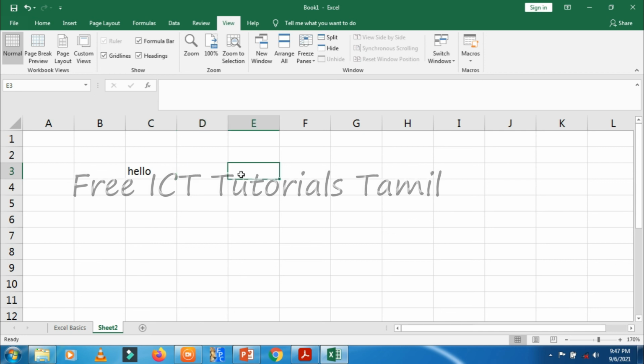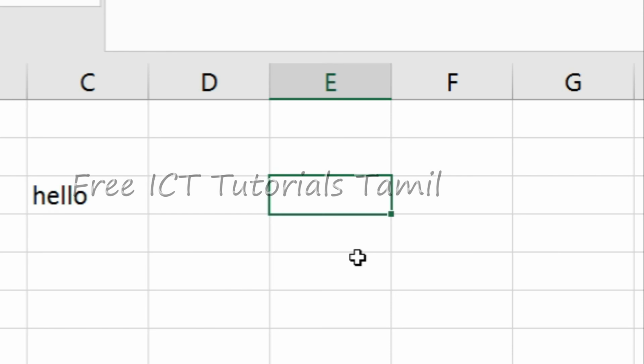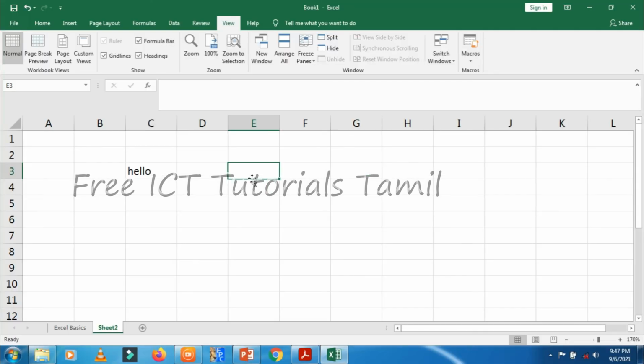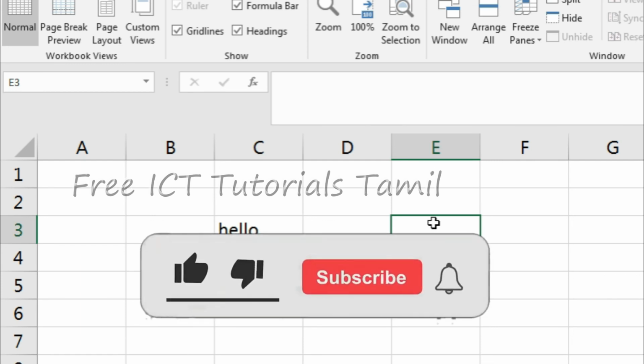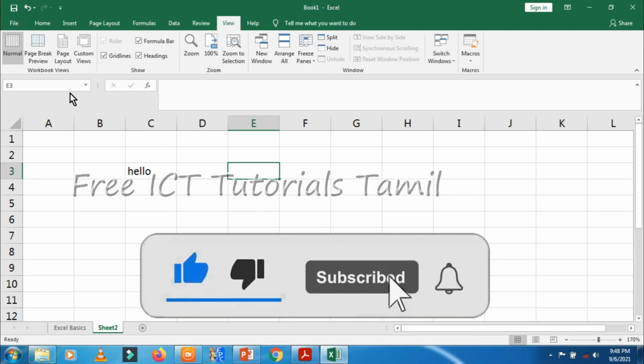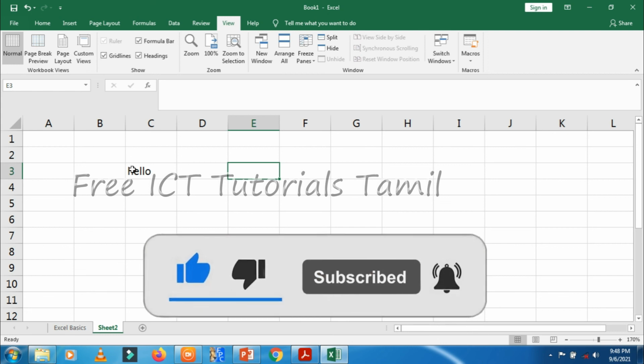When I click on a cell, a dark border is placed around the cell. Right, the next important thing is that this dark border or rectangle shape is called the cell pointer. This is a cell pointer because it is pointing to a specific cell. Now the cell pointer points to cell E3 at this moment. When the cell pointer points to a cell, that cell is called the active cell. Now here the active cell is E3. This is the name box. It shows the active cell address.